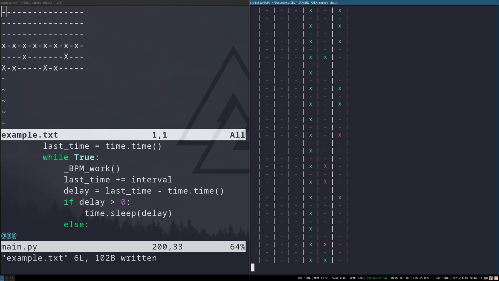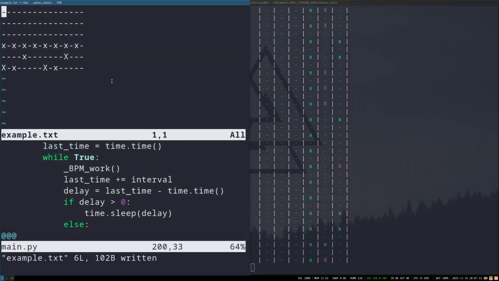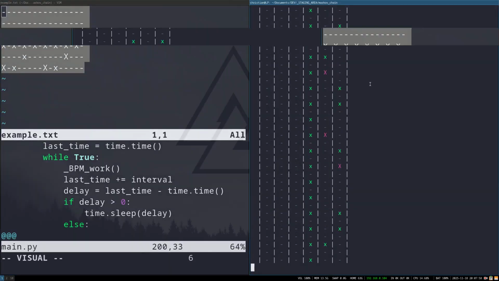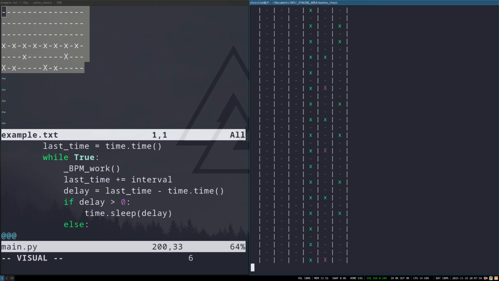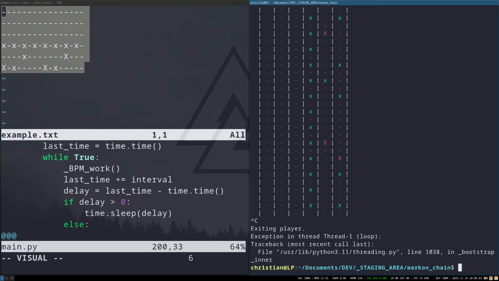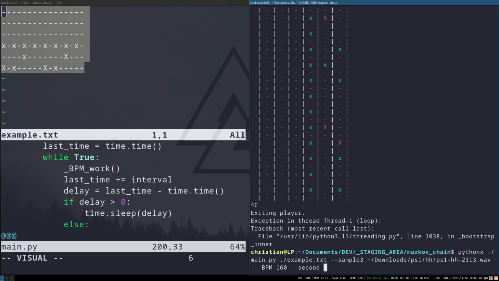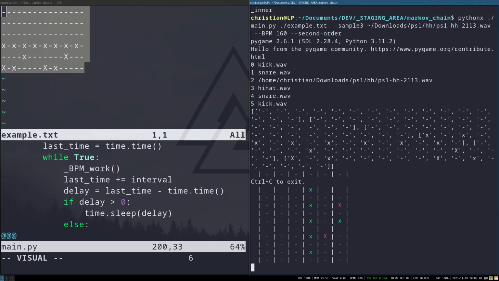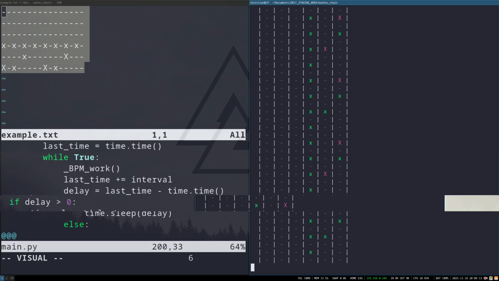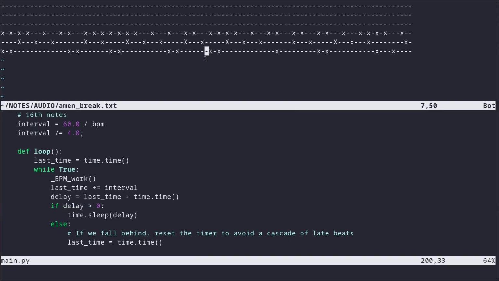We can hear the variation being created. Now the second order Markov chain. There isn't enough variance in the input data for the second order Markov chain, but what we can do is use input data with more complexity. Instead of a basic drum pattern, I'm going to use this